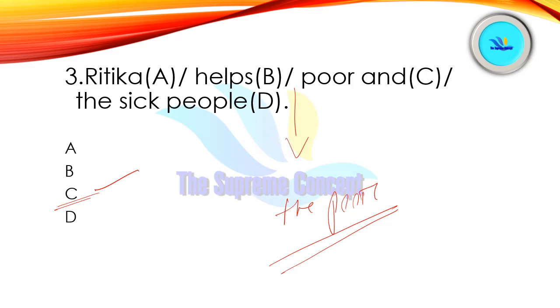The is used with adjectives like the rich, the poor. We can say the elderly, the unemployed, to talk about groups of people of that particular category. So the poor and the sick people would be our answer here.